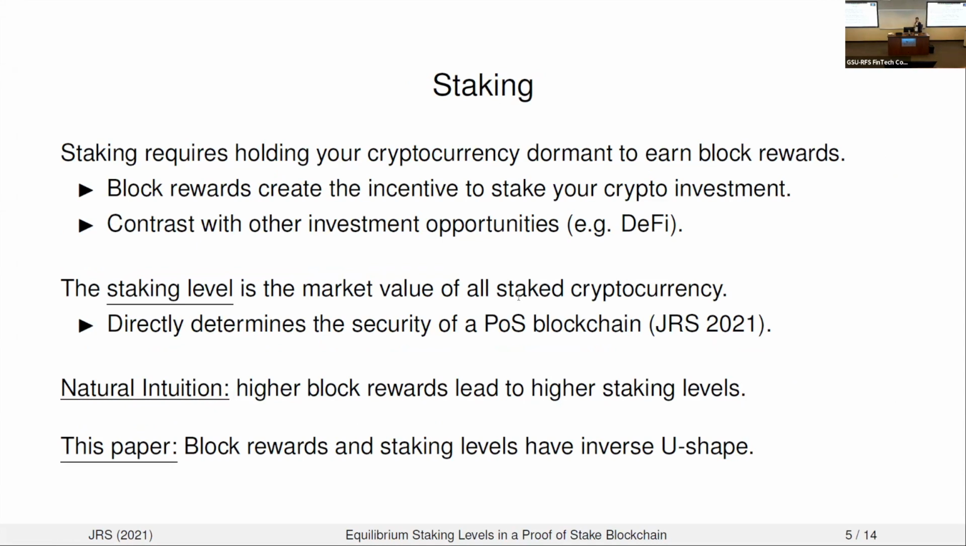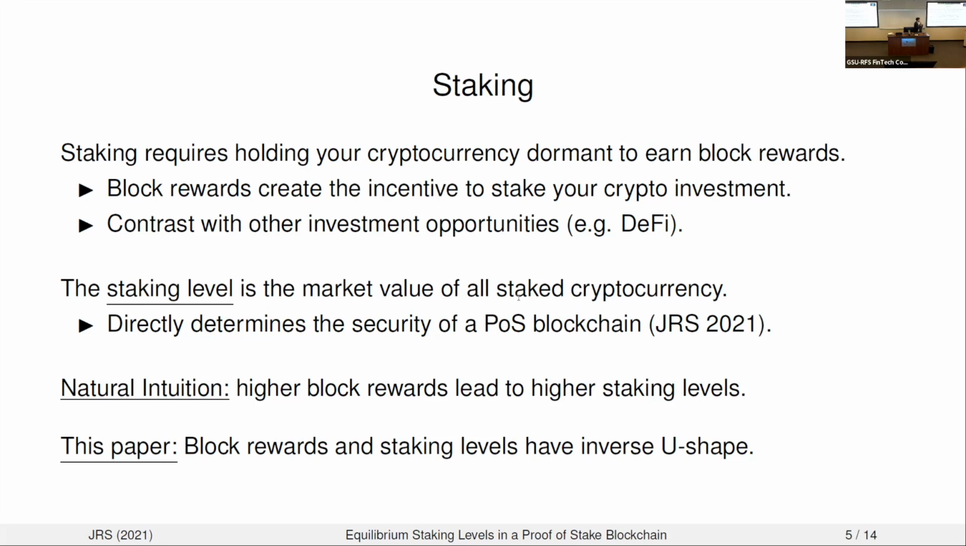So you're going to contrast your decision to stake with what you could earn from, let's say, providing liquidity to a decentralized exchange. As I mentioned earlier, the staking level is the market value of all staked cryptocurrency. It's very important for security and the functioning of the underlying blockchain.